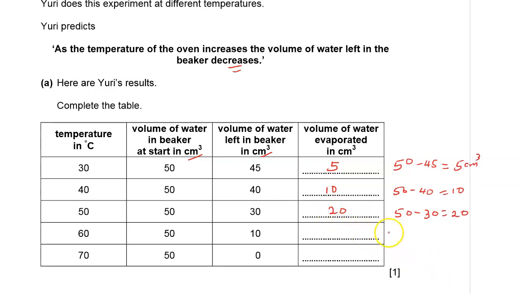And of course, when the temperature was 60, the water that was left in the beaker was 10 centimeters cubed. So the water that evaporated was 40, right? And at 70, Yuri did not find any water at all left. Therefore, it means that all the water evaporated. So at 70 degrees Celsius, 50 centimeters cubed of water evaporated.